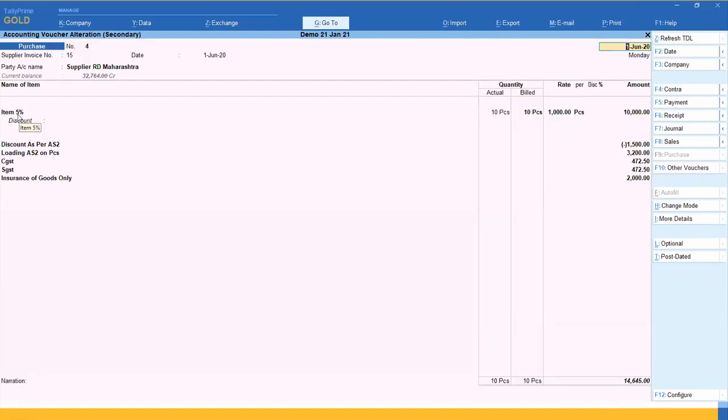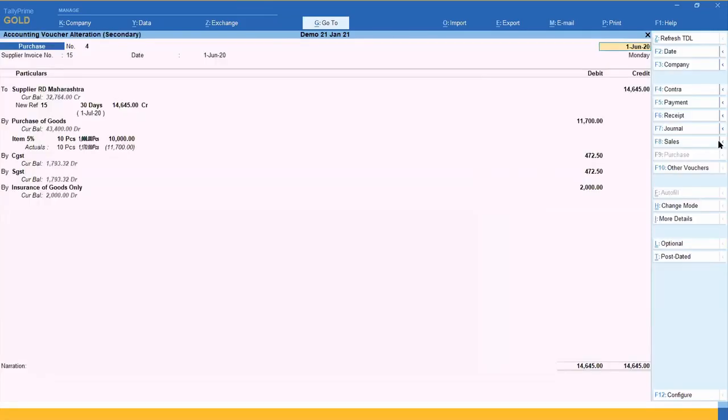I have taken one example, item %5. So the name is taken as percentage. Quantity is 10. Bill quantity is also 10. 1,000 rate, 10,000 basic value. And I am taking discount as 1,500 minus figure, which is credited, and loading charges are debited. Now, if you want to see the posting, just check my account posting also. Change mode as voucher. Check the posting. What happens here?